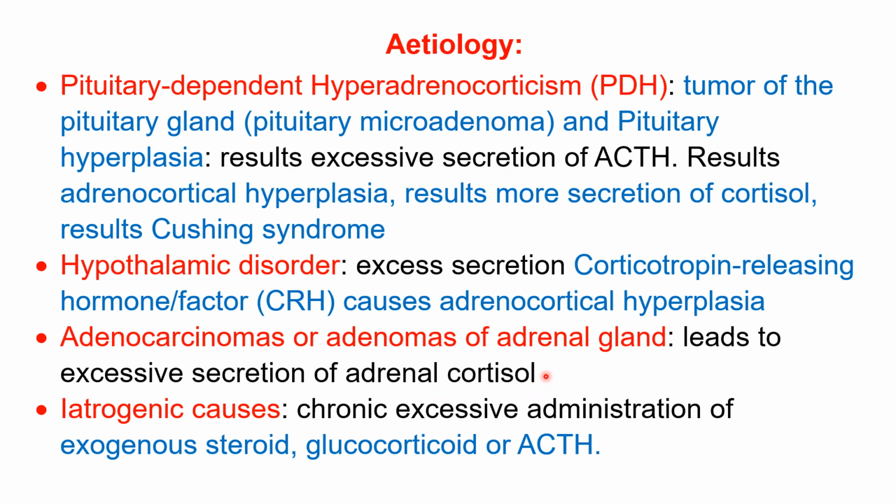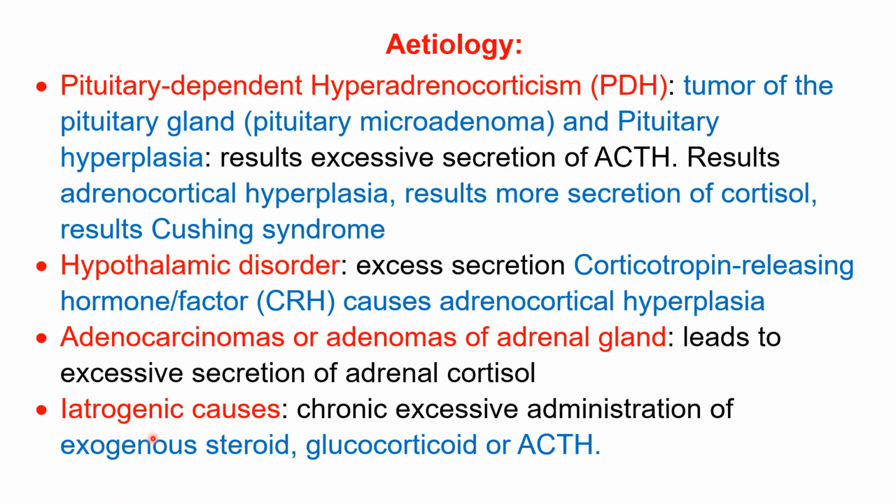Excessive secretion for a prolonged time, for a chronic time, supraphysiological, more than requirement, that causes Cushing syndrome. So these three organ diseases, pituitary, hypothalamus and adrenal gland disease, cause increased chronic cortisol level in the circulation, causing Cushing syndrome.